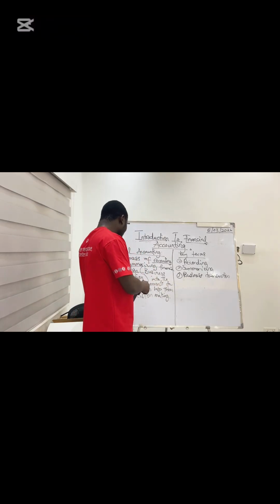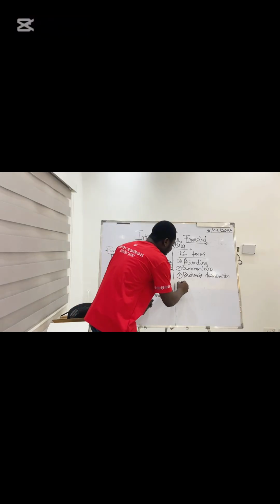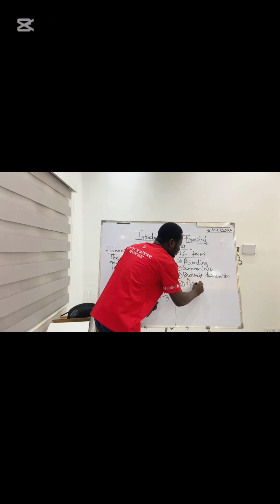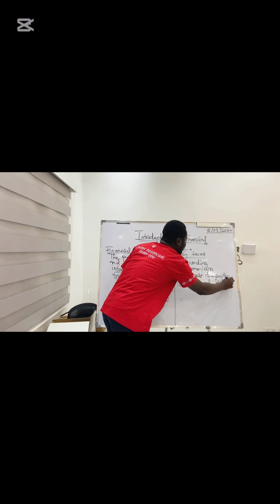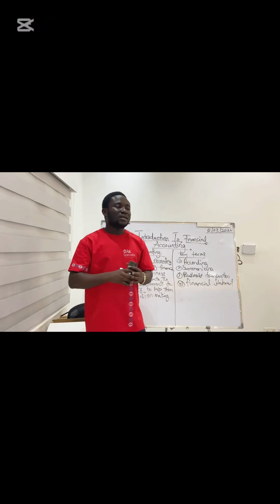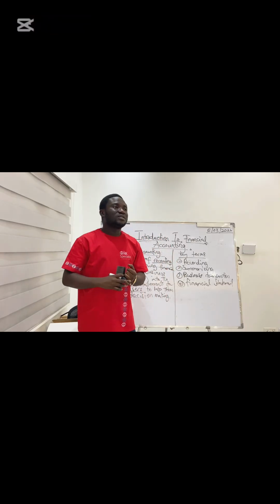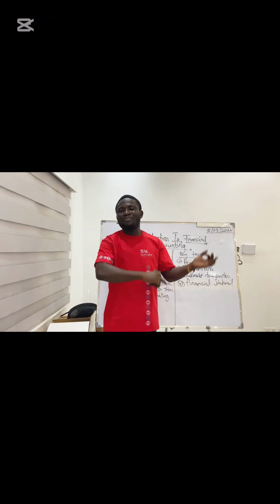Then the next one we want to talk about will be the financial statement. Now with the financial statement, we have the balance sheet.